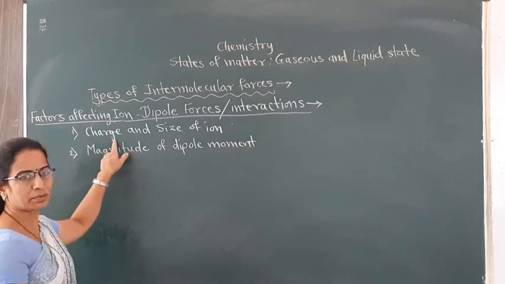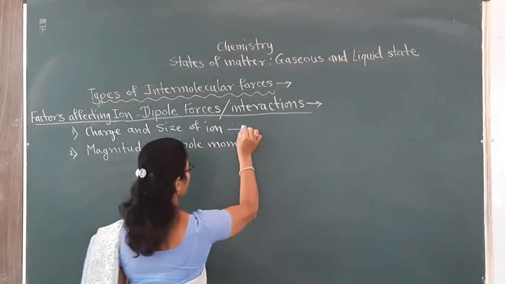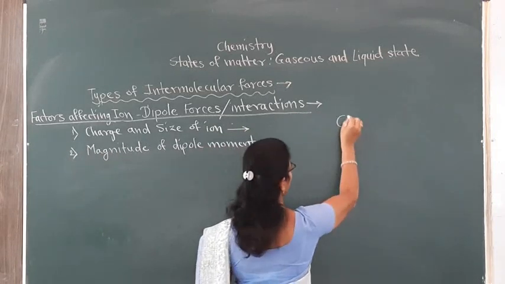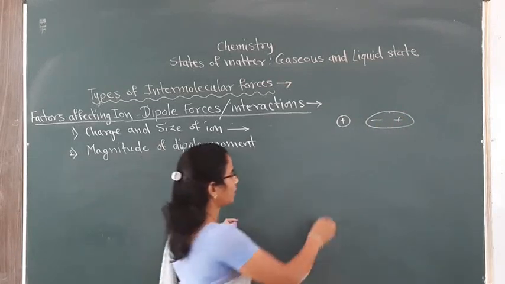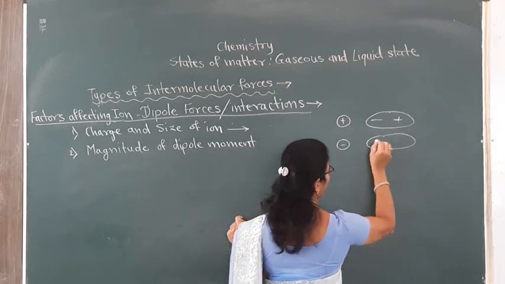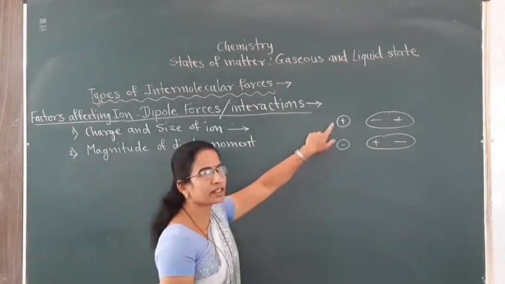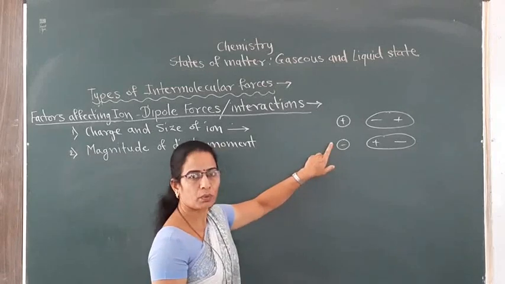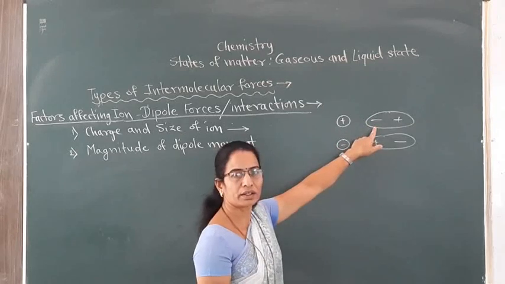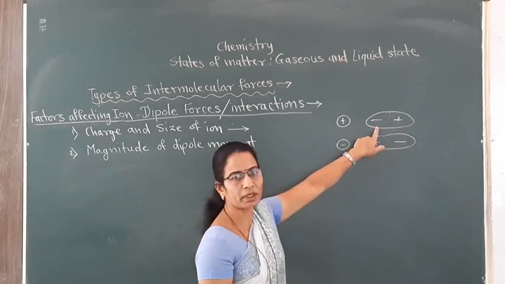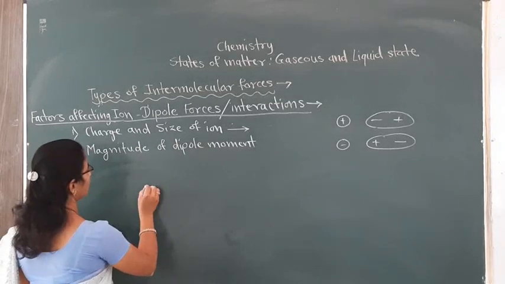Now see the first factor, charge and size of ion. Here we know that this is the interaction between an ion and the polar molecule, right? Either cation or anion. So obviously if the charge on this ion is more, what will happen? The force of attraction between this ion and the polar molecule will be more. See the example so that you will get a clear idea.